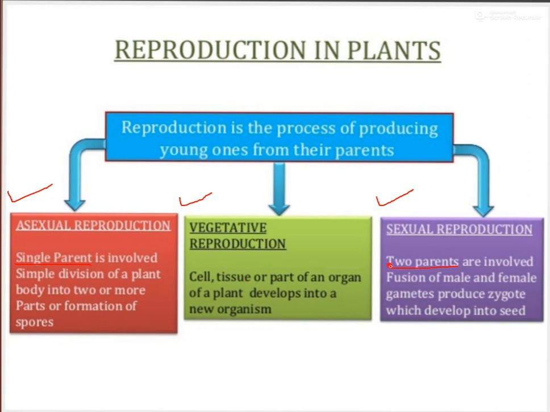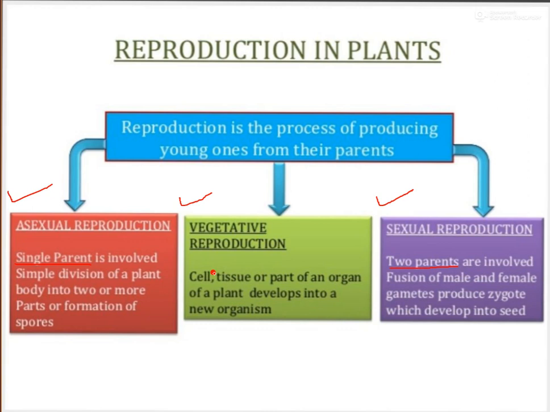In sexual reproduction, two parents are involved. And in vegetative reproduction, any vegetative part is involved. What are the vegetative parts? Like leaf, root, stem. If those parts take part in reproduction, then it is known as vegetative reproduction. So any cell, tissue or part of an organ of a plant develops into a new organism.